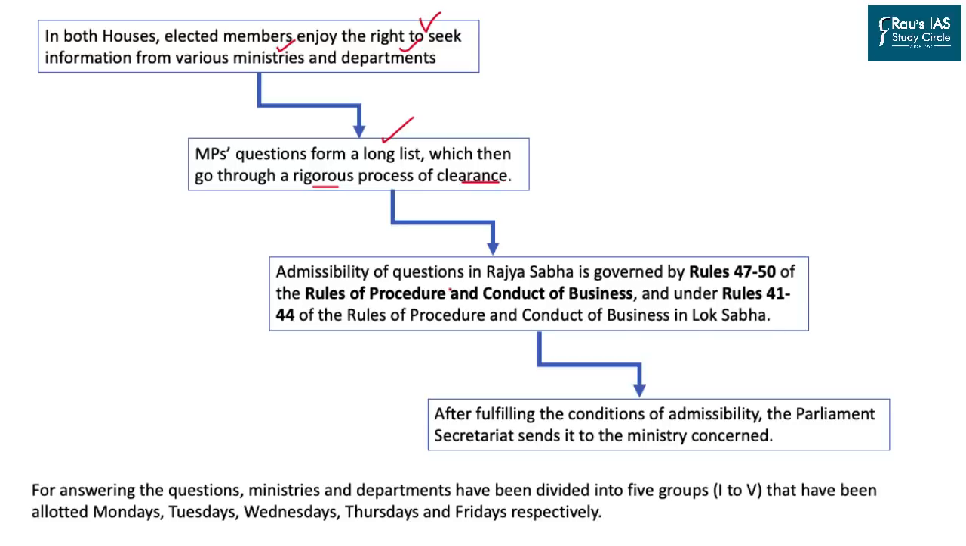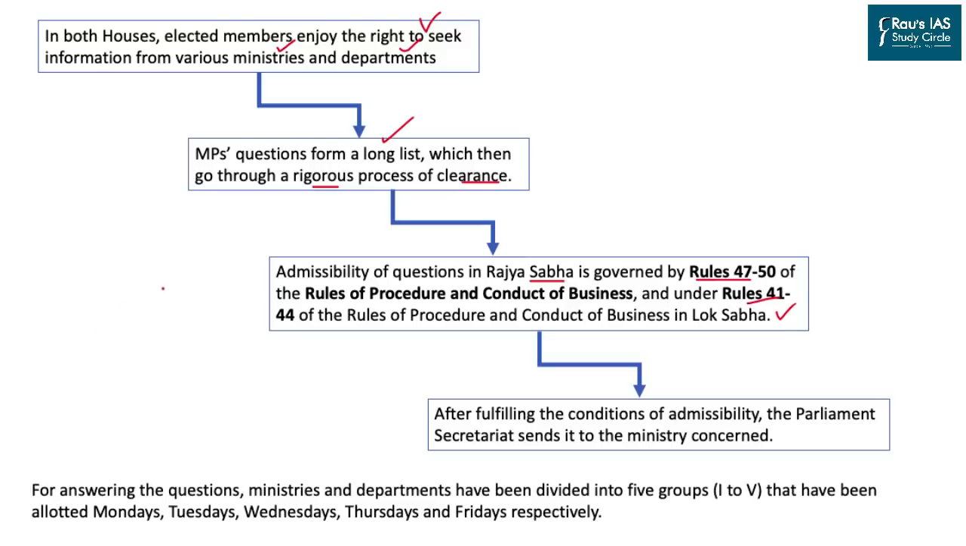Admissibility of each question in Rajya Sabha is governed by rules 47 to 50 of the Rules of Procedure and Conduct of Business, and in Lok Sabha it is under rules 41 to 44 of the same Rules of Procedure and Conduct of Business of the respective house.